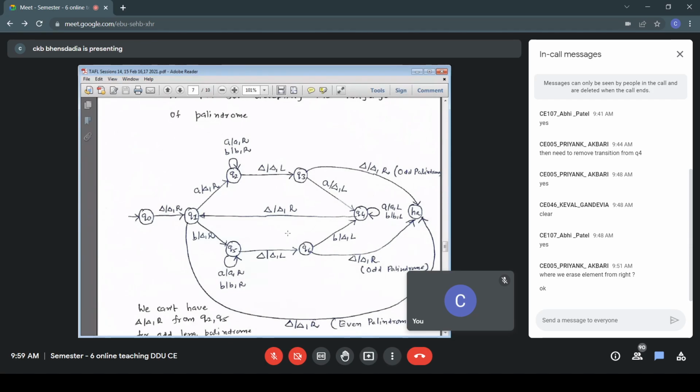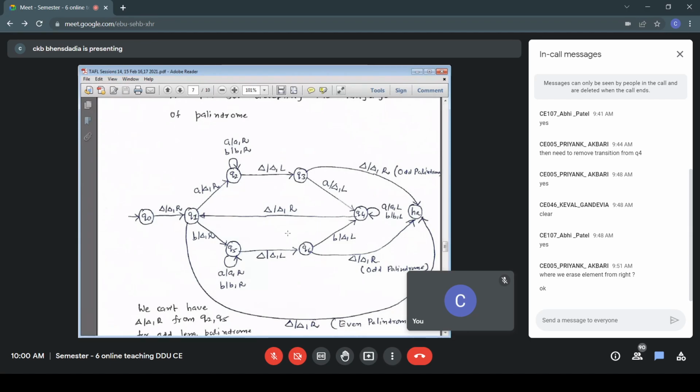So in the state Q3 or Q6, see, we are discussing the second case. My input is an odd length palindrome. It means something like ABBA. From left and right, we have erased. And my input could be, say, ABABA. So A from left, A from right erased. We are moving towards the center. B from left and B from right, that is erased. And finally, one unmatched symbol A, that I have erased when I made a transition from Q1 to Q2. I have made that blank, A blank R.